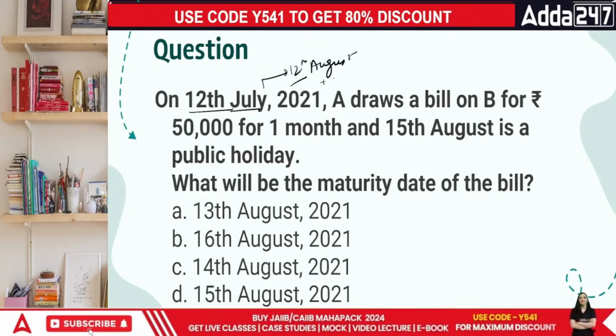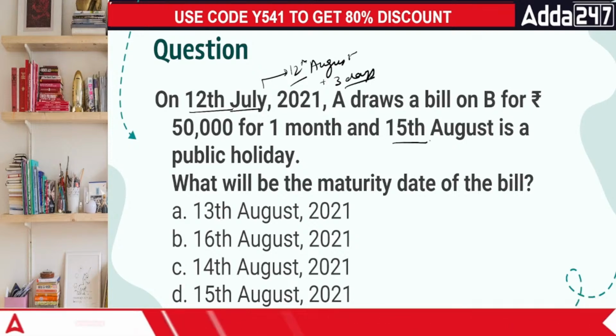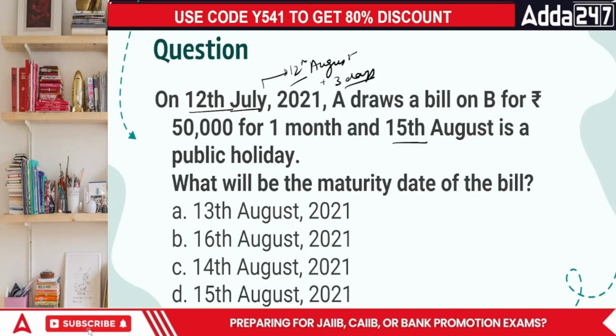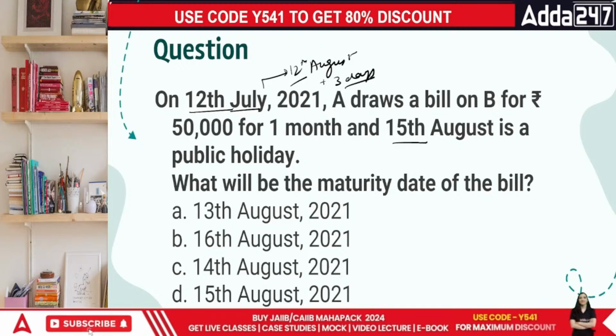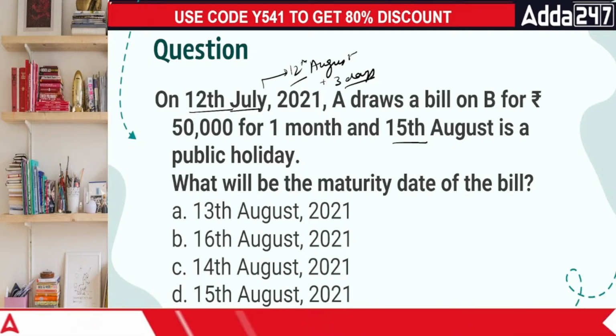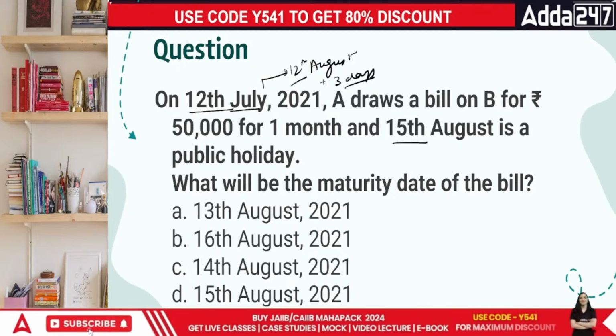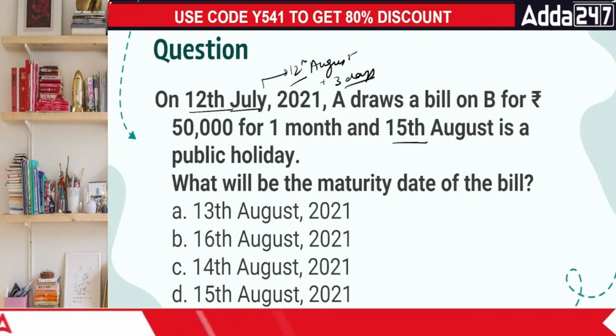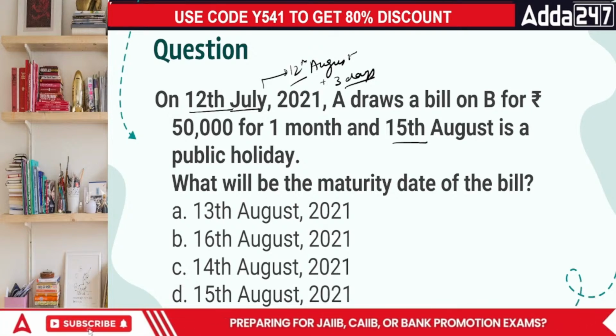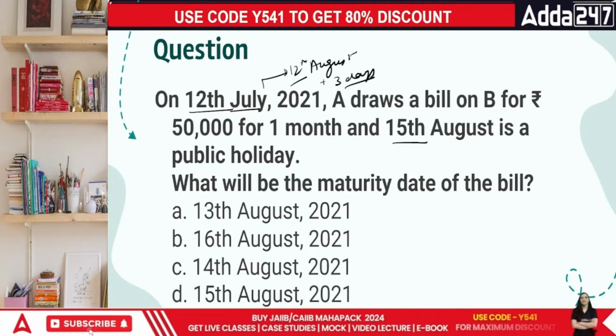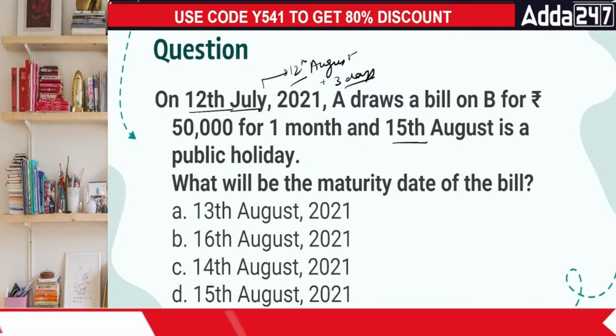In 12th of August, add 3 days. That is, it goes up to 15th August. But we already know, everyone, that 15th of August is a public holiday. Due to what reason? Independence Day? Done, everyone? In this case, what will happen? Then your declared holiday is 15th of August, and we're talking before that particular day, right?